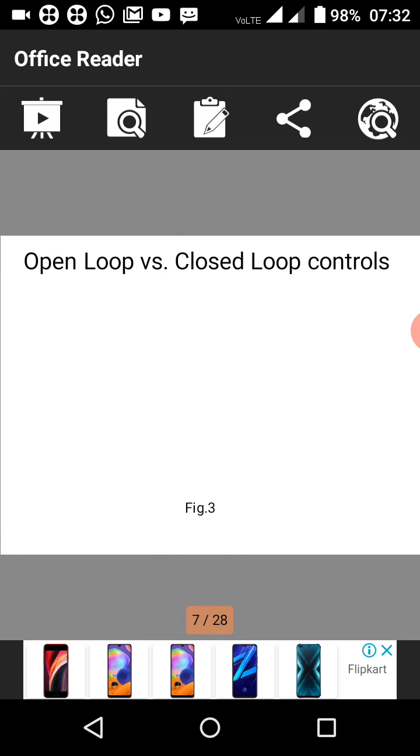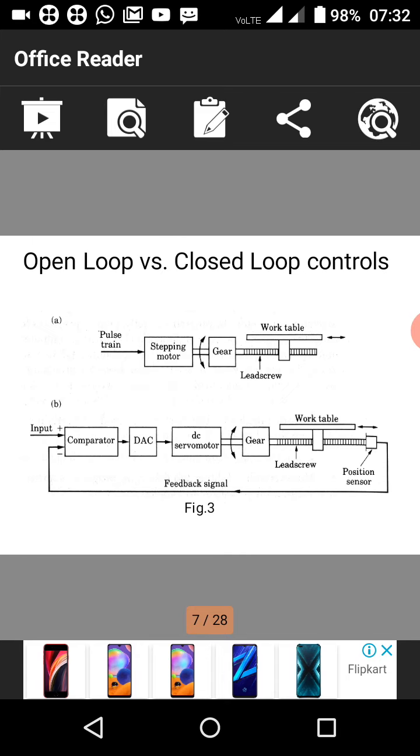Okay. So here we see the line diagram of open loop versus closed loop systems. Okay, the difference between open loop and closed loop systems, how the line diagram explains.